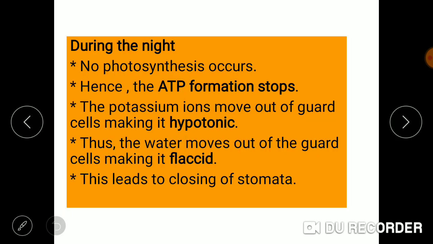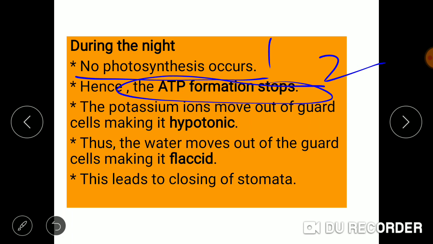But during the night time, when no photosynthesis occurs, no ATP formation takes place. Hence, the potassium ions which were present inside the guard cells now move out of the guard cells, leaving the guard cells hypotonic. It is just the opposite of what happened in the daytime. So now the guard cells have become hypotonic.